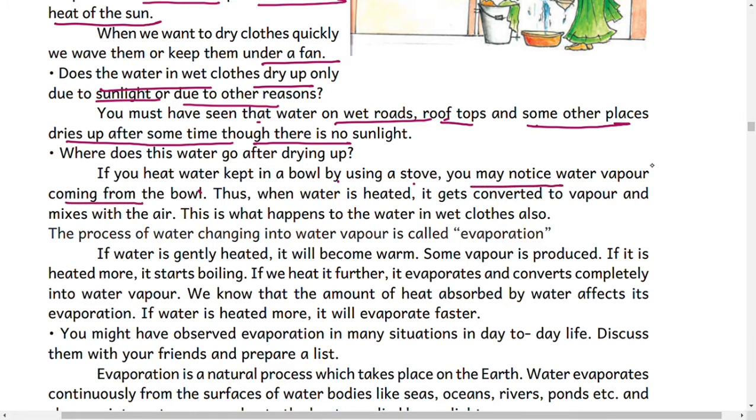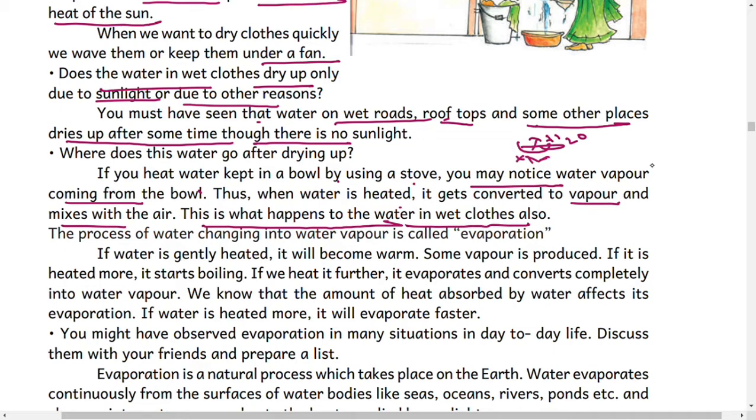That means if you keep a bowl of water on the stove, the water will be converted into water vapor. So when water is heated, it gets converted into vapor and mixes with the air. This is what happens to the water in wet clothes also. The same thing happens when we dry clothes in the sunlight.